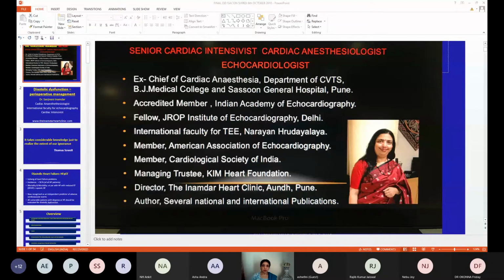Then is LV stiffness and compliance, slope of diastolic pressure. Okay, this diastasis where the pressure is equalized is a function of stiffness and compliance. And last, which is atrial contraction, is LV stiffness and compliance, again deciding the LV end diastolic pressure.